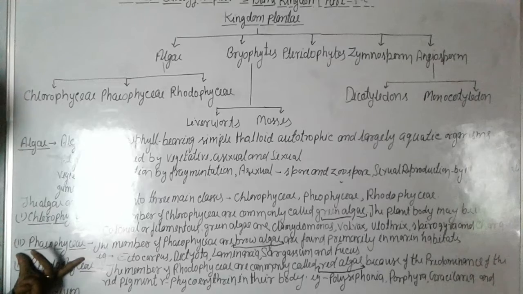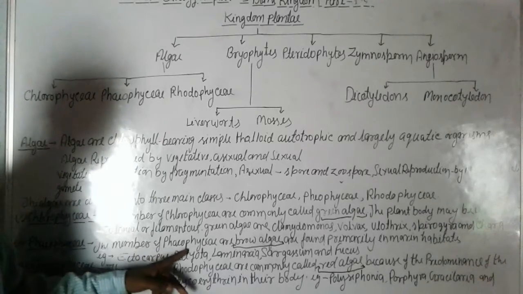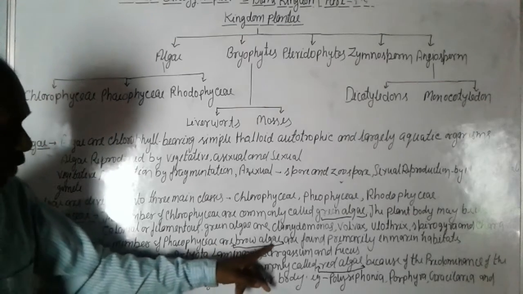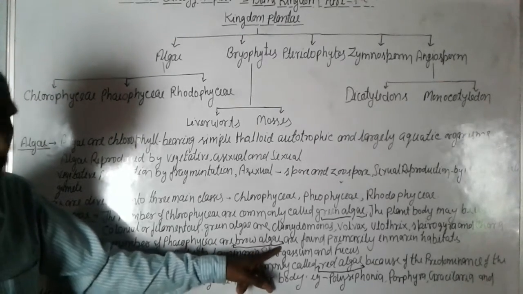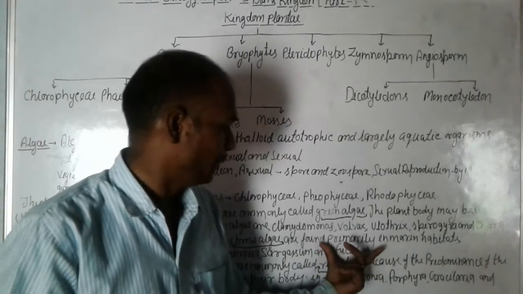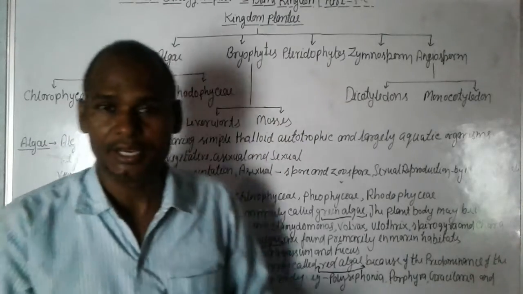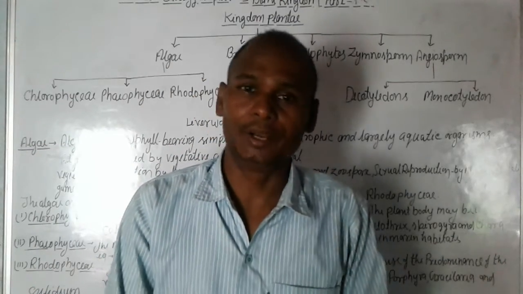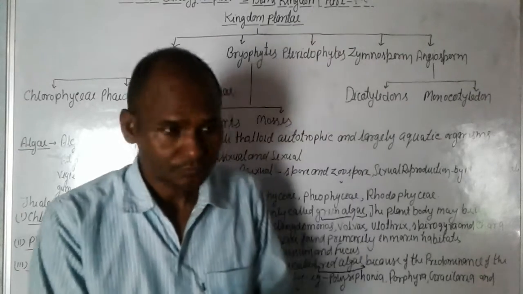And again we discuss Phaeophyceae. The members of Phaeophyceae are brown algae, meaning their body color is brown. They are found primarily in marine habitats, meaning ocean or sea.